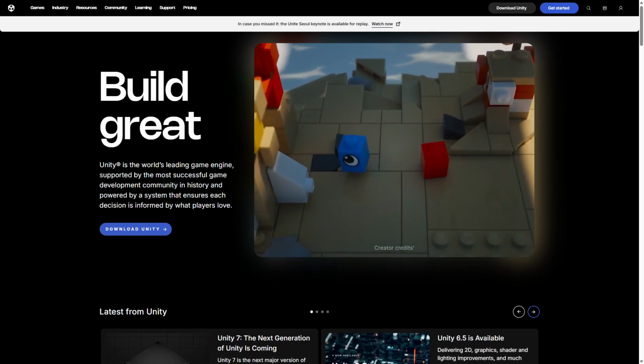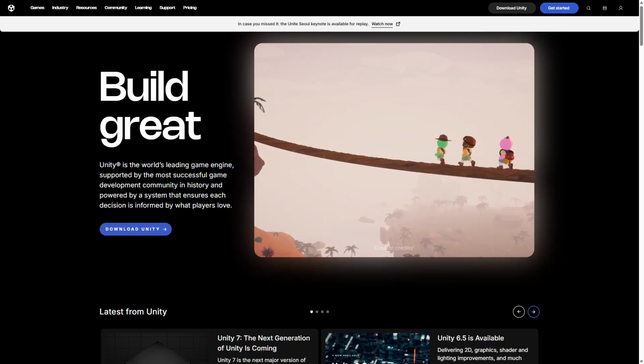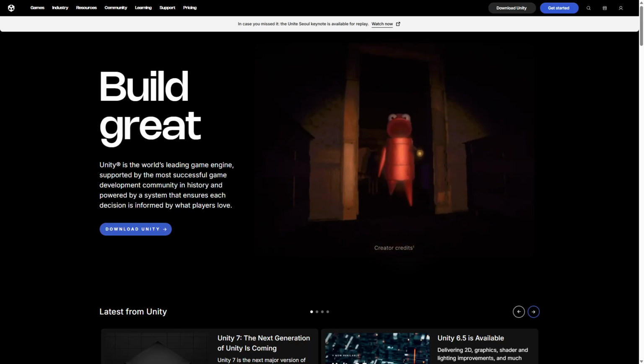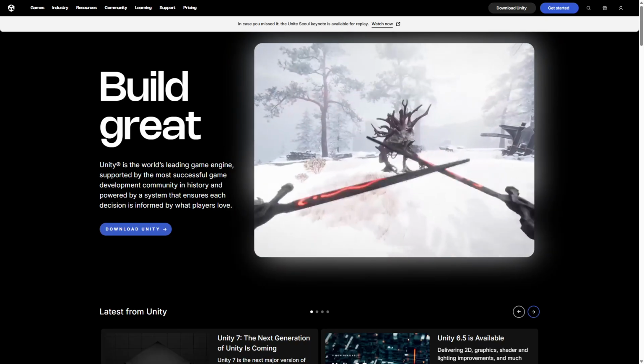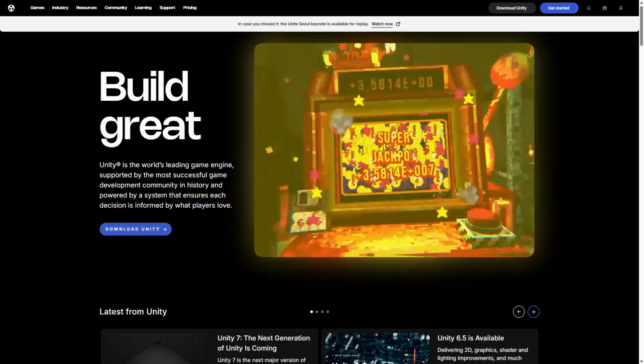Unity versus Unreal Engine. Which game engine is better? Choosing the right game engine can completely change how you develop games without wasting time or resources. Unity offers flexibility and ease of use, while Unreal Engine delivers top-tier graphics and power.